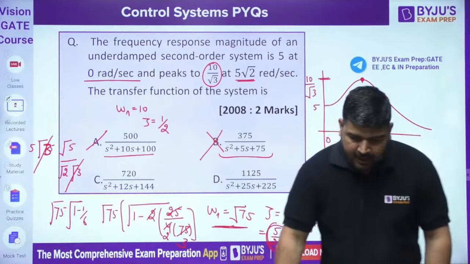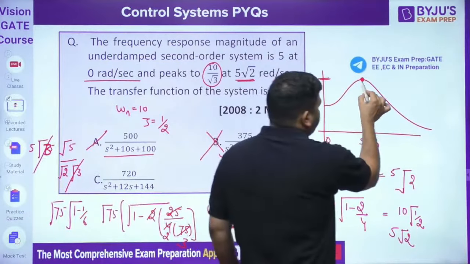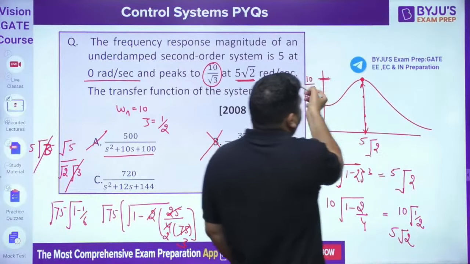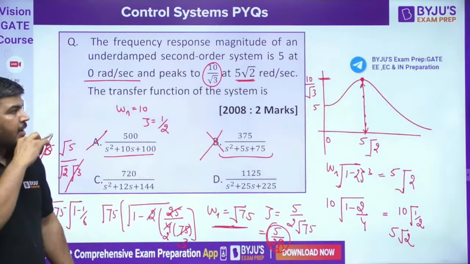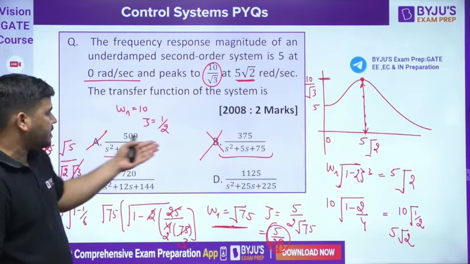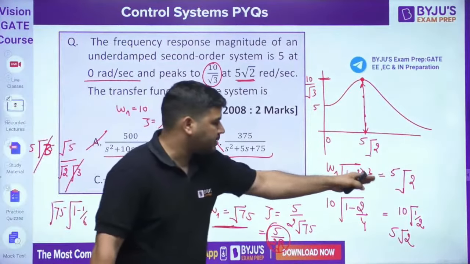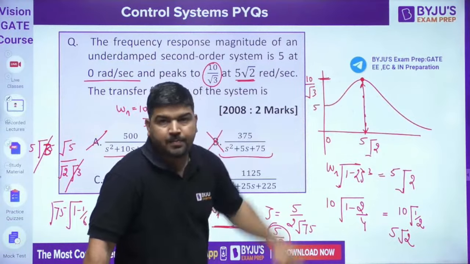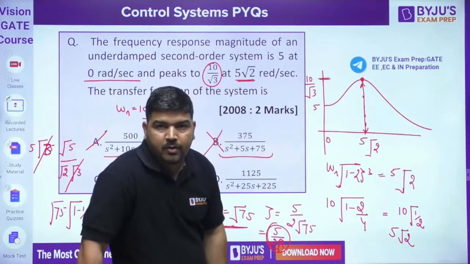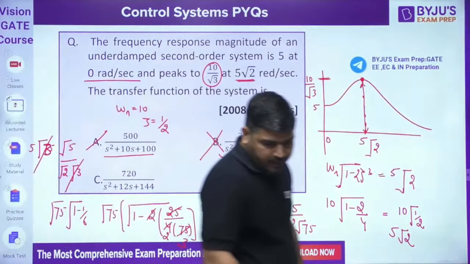It's not peak overshoot, it's called resonant peak. From resonant peak, you can calculate zeta value. You can apply the formula for resonant peak and check. I think A is the correct answer because no other option is satisfying this relation or the zeta value. From here you can calculate the zeta and check which option is satisfying. I think A is correct. You can check it yourself.